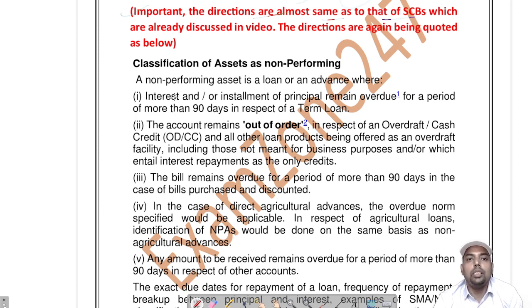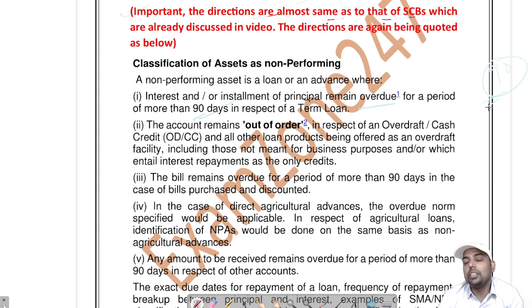If the interest earned or installment remains overdue for a period of more than 90 days, then it will be termed NPA, non-performing asset. On the 19th day it won't be NPA, please clarify this. On the 19th day it will still be a standard account.